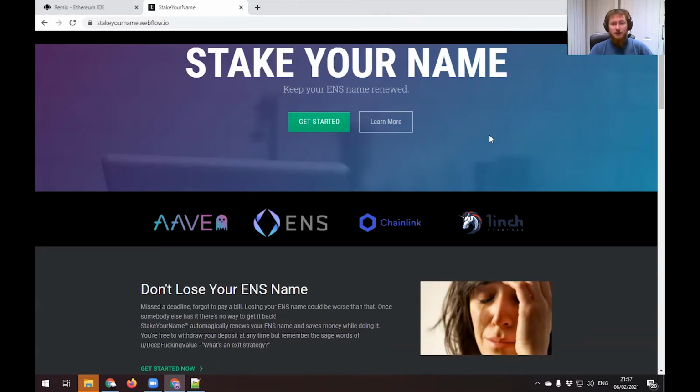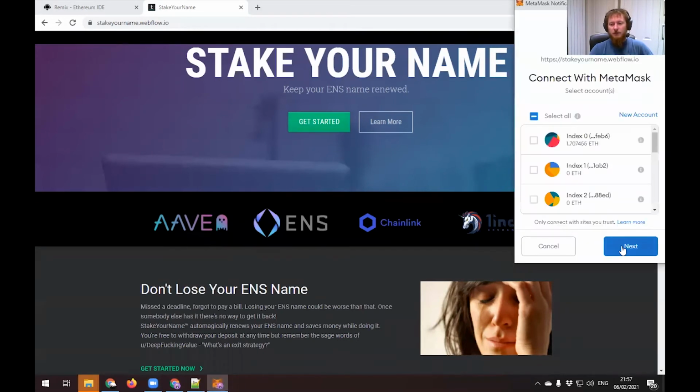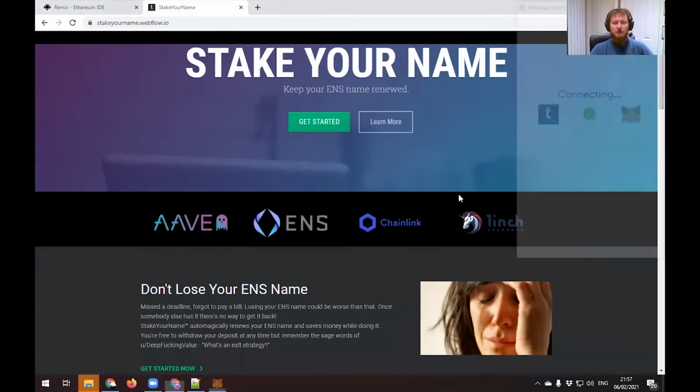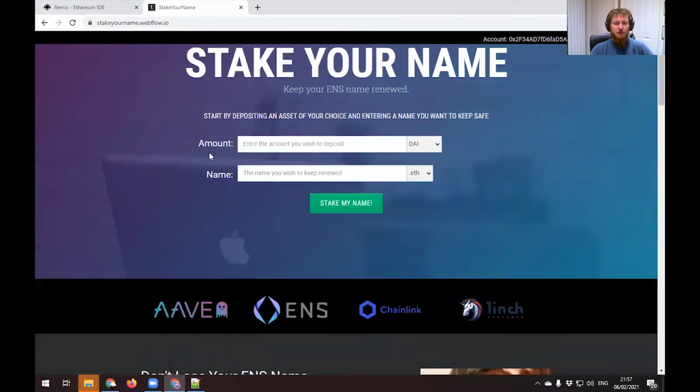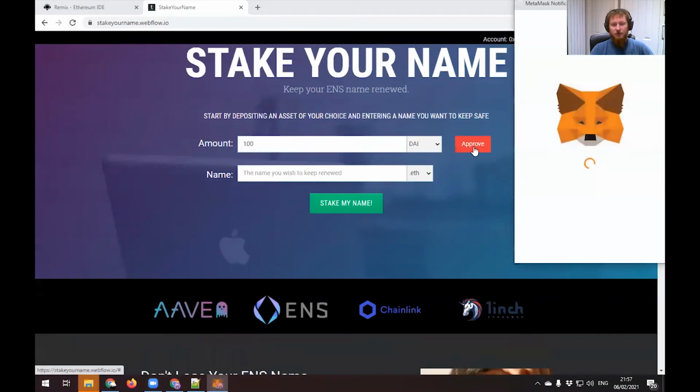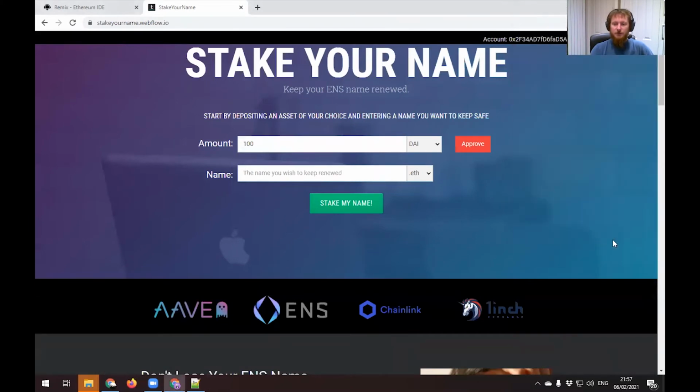Okay, so this is the Stake Your Name website. I'm going to be quite brief because there isn't much to it. Let's get started. Connect our MetaMask account. I've just made a new account and gone to the Aave faucet. We need to approve what we're about to deposit. I'm going to stake the name Alice because that's what I use at the weekends. I just need to wait for our approval to come through.